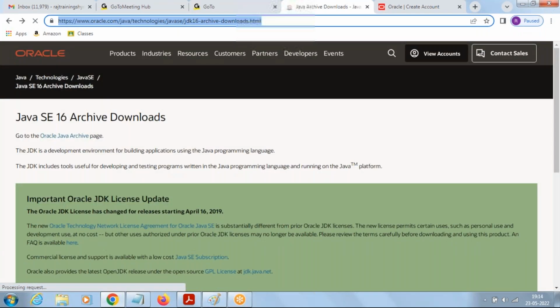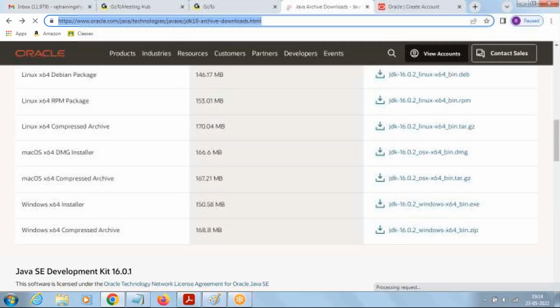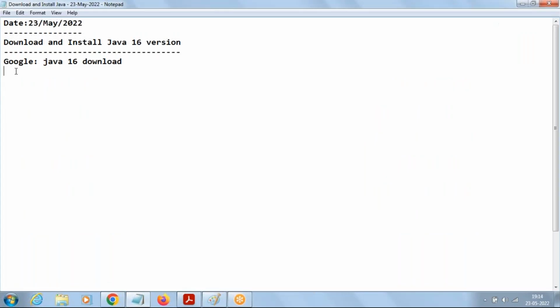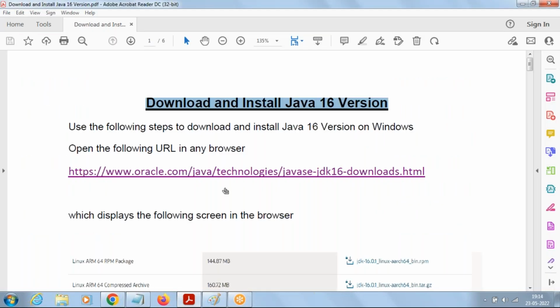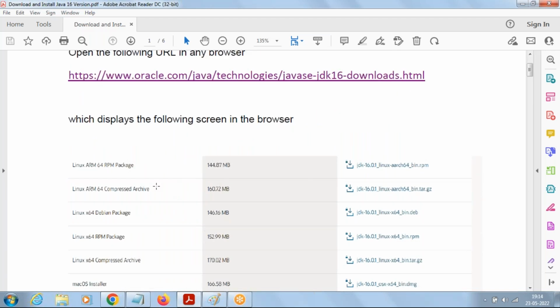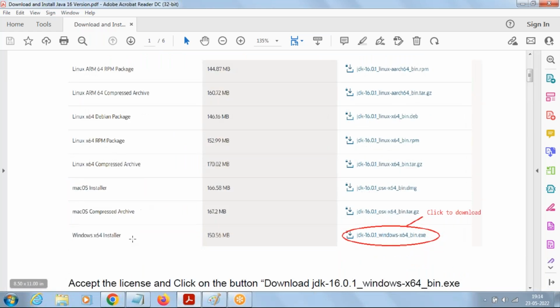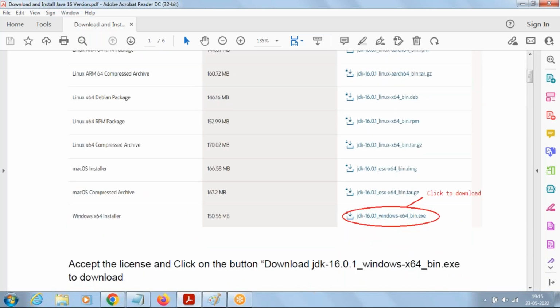You can even make use of this URL to download the 16 version. Let me copy and give this URL also to you for your reference. Once you open this page, you can find Java for different operating systems like Linux, Mac, Windows. In my case, Windows, so click on this to download.